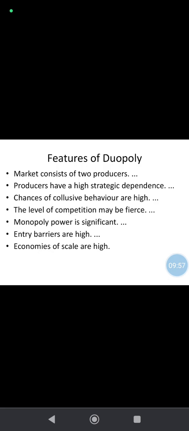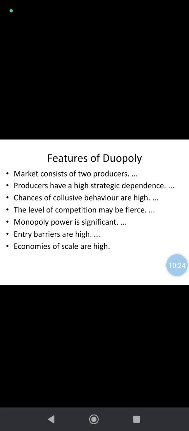So next we're going to see the features of duopoly competition. Already we saw monopolistic competition with a large number of buyers and sellers, and oligopoly with a few buyers and sellers. Here, duopoly. Duopoly means two. The market consists of two products. Two firms are involved in selling the product.